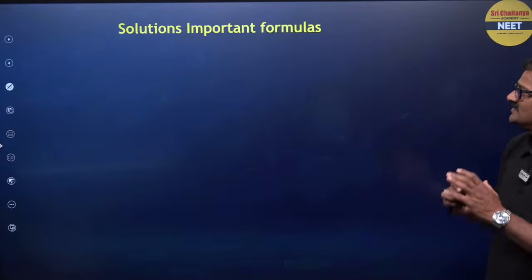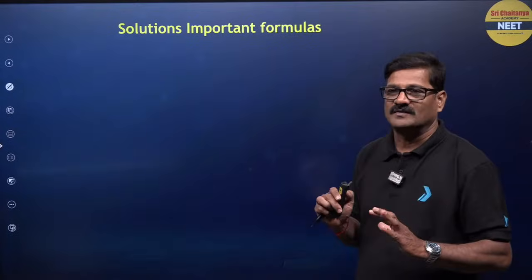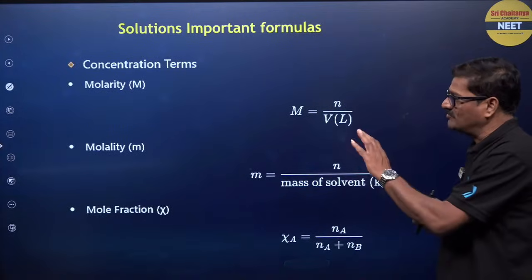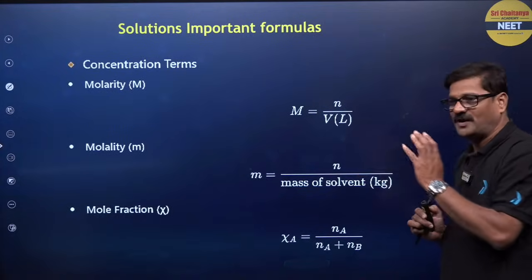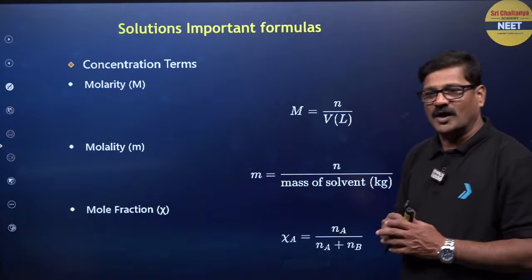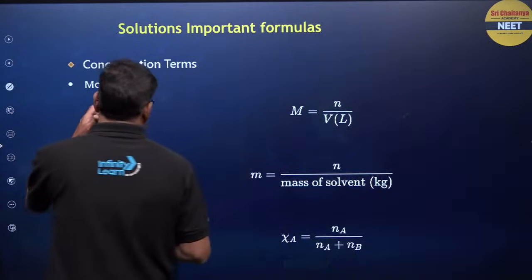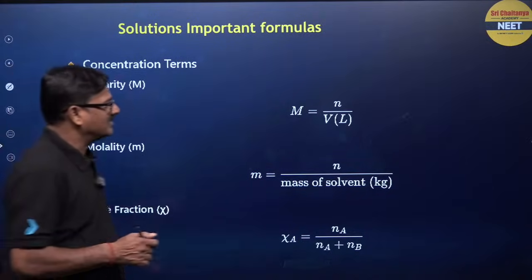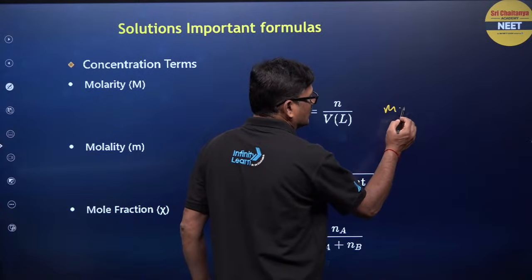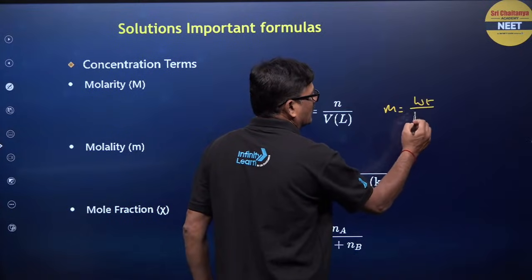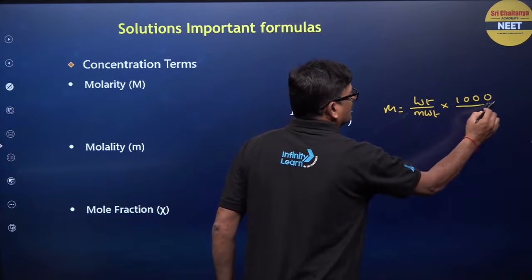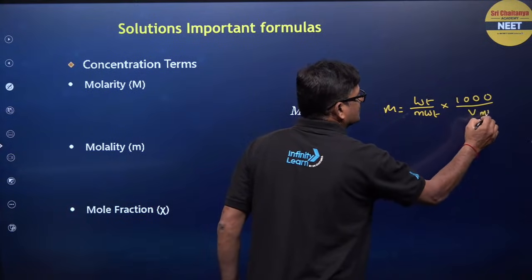Now let us take some important formulas from the solutions and colligative properties. Here concentration terms you have molarity, molality and mole fraction. Molarity is the number of moles of solute present in a liter of solution. So that can be given as molarity is equal to weight of the solute by molecular weight of the solute into 1000 by volume in milliliters.